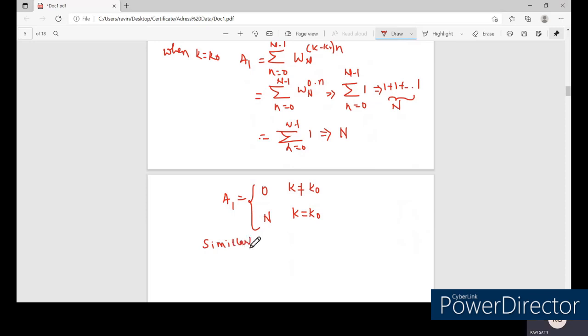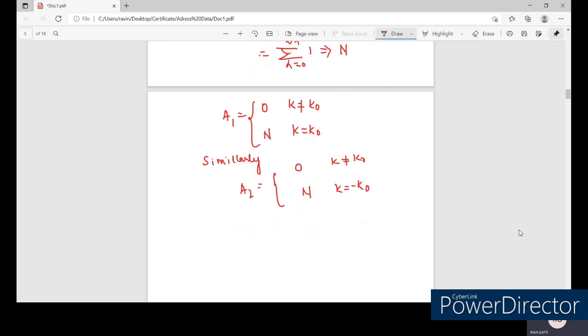Similarly, if you do the solution for this A2, the same expression is obtained. When k is not equal to minus k naught, you will be getting the answer equal to 0. Similarly, you will be getting the answer equal to N when k is equal to minus k naught.